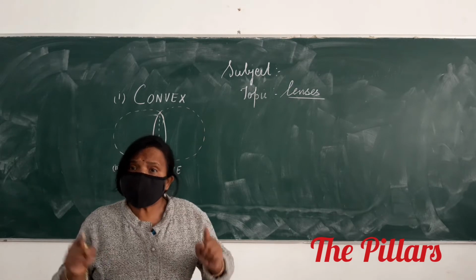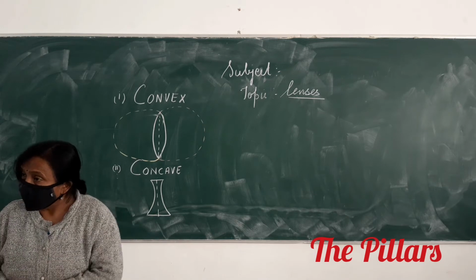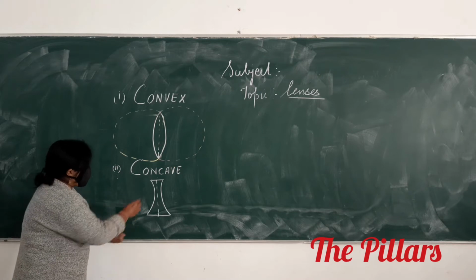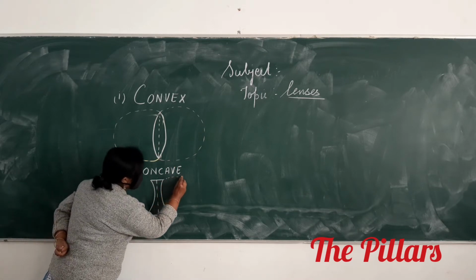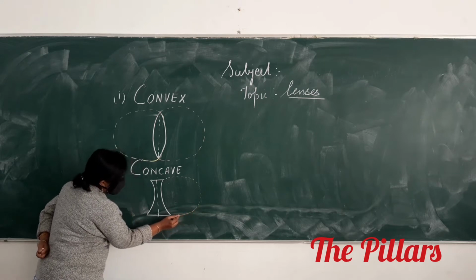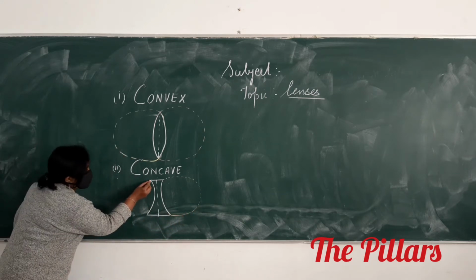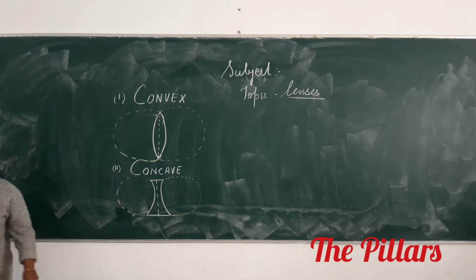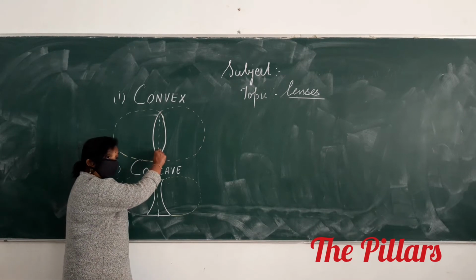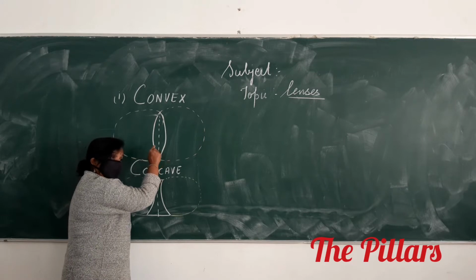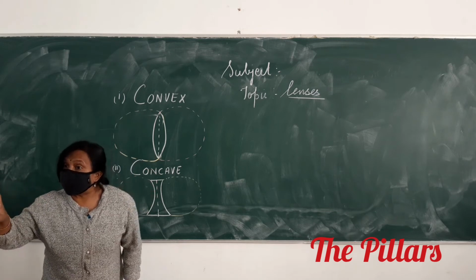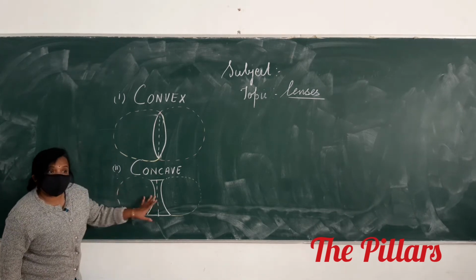Compulsory. Both of them can also be spherical. So here how many spheres do you have? Two. Right? Same way with this concave: one sphere is this and the other sphere is this. Now, this convex lens, this is called what? It's a double convex, or we call it biconvex. I will tell you why we call it biconvex.